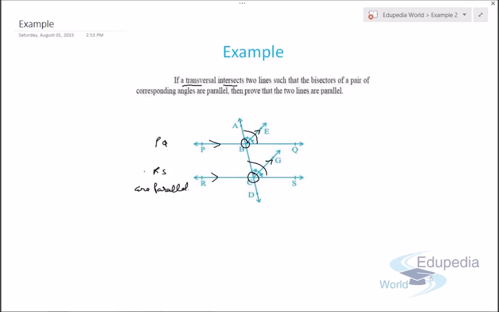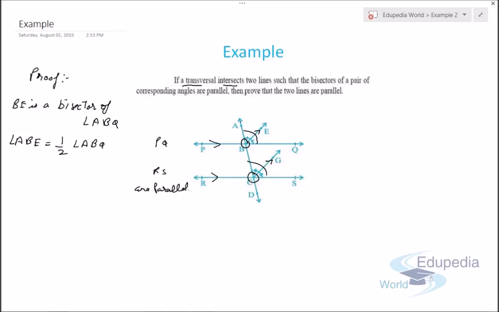So let's see how we can solve this question. Now here is a proof. We are given that BE is a bisector of angle ABQ. So angle ABE will be half of angle ABQ.